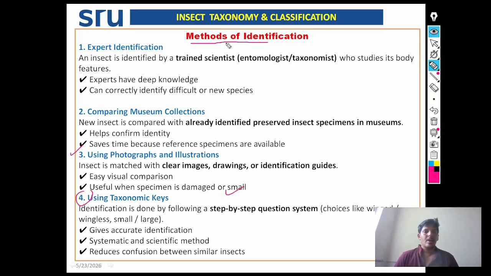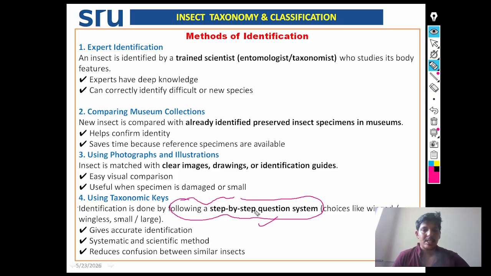The fourth method of identification is using taxonomic keys. Identification is done by following a step-by-step question system. This is like a choice: winged or wingless, small or large. So identification by following a step-by-step question system is known as the taxonomic key system of identification. It gives accurate identification, is a systematic and scientific method, and reduces confusion between similar insects.